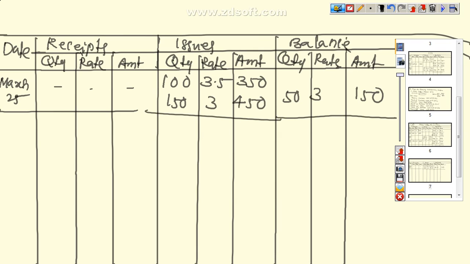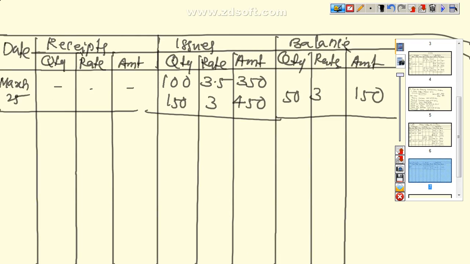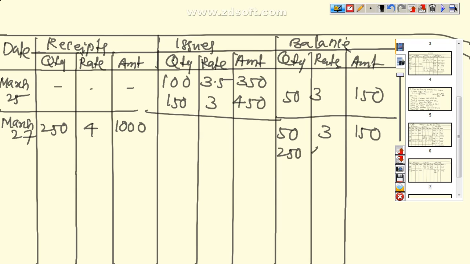Now next transaction, March 27. We are purchasing 250 units at the rate of 4. So we write it here, March 27, 250 units at the rate of 4, that is equal to 1000. Now already we have a balance of 50 units at the rate of 3, that is equal to 150. We have purchased again 250 units at the rate of 4 is equal to 1000. Now we draw a line.